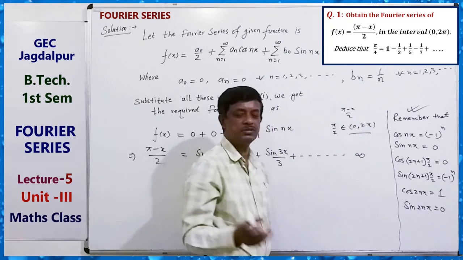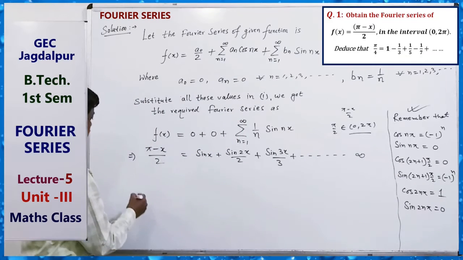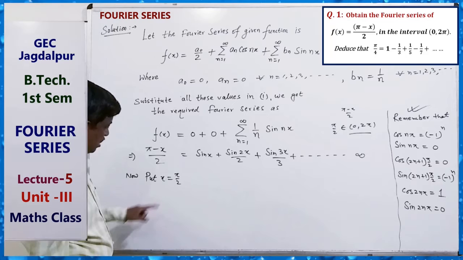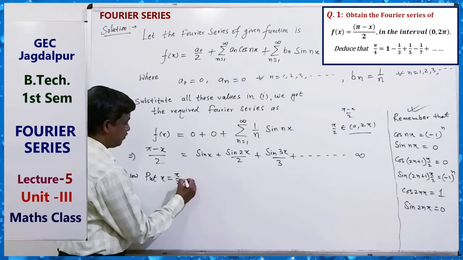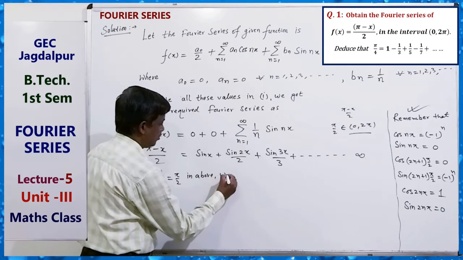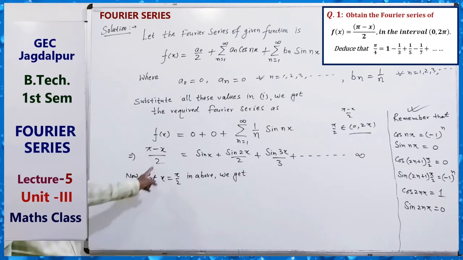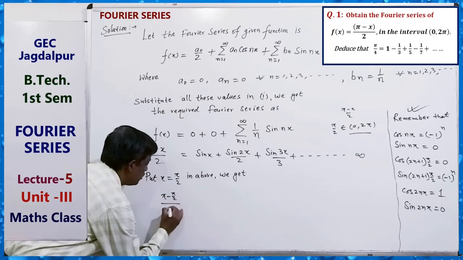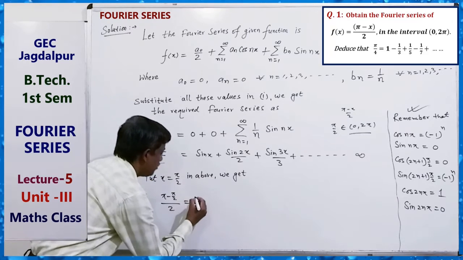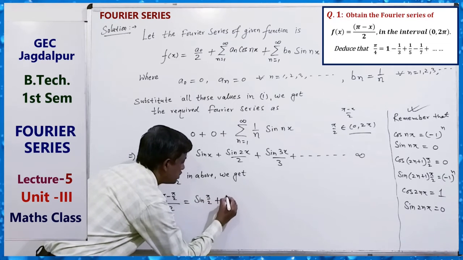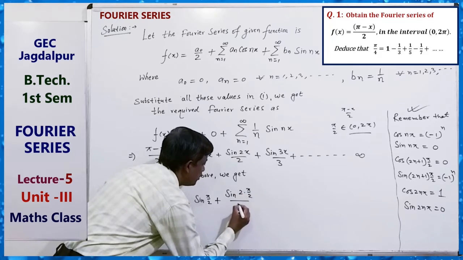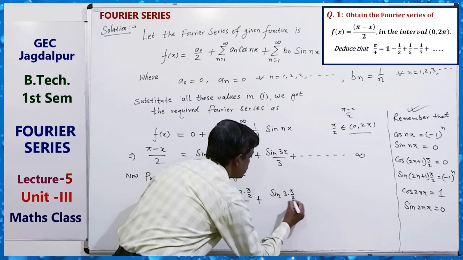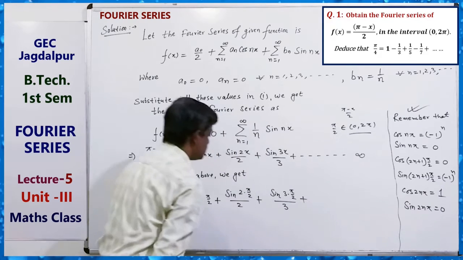So put x equals to pi by 2 in the above. Here (pi minus pi by 2) upon 2 is equal to sin(pi by 2) plus sin(2 into pi by 2) upon 2 plus sin(3 into pi by 2) upon 3 plus and so on.